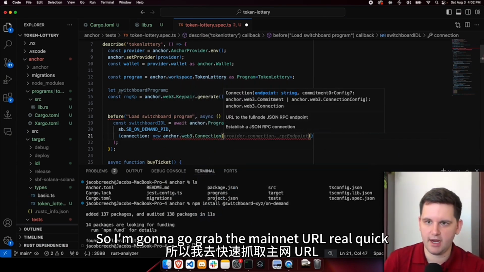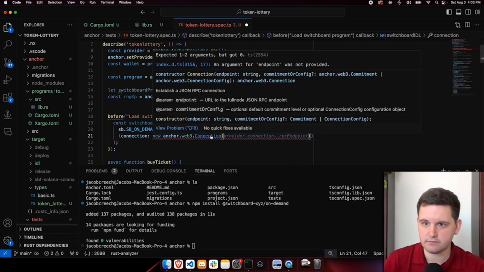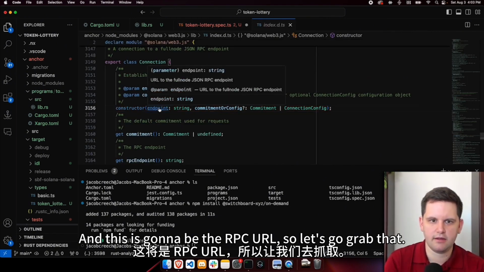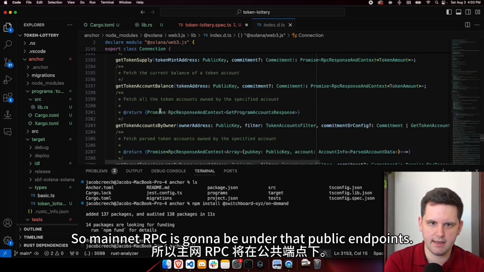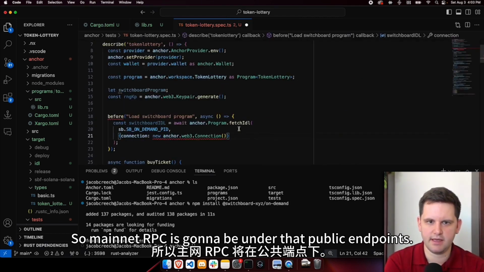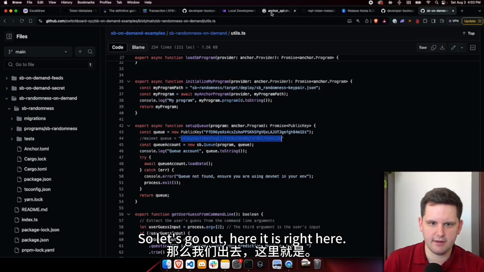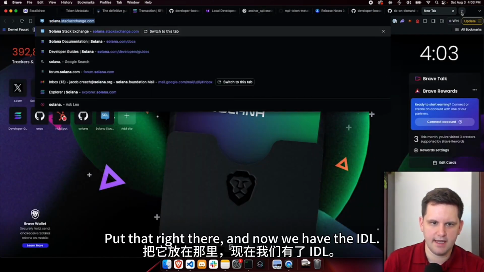I'm going to go grab the mainnet URL real quick from the Solana docs. And this is going to be the RPC URL. So mainnet RPC is going to be under that public endpoints. Here it is right here. Put that right there. And now we have the IDL.